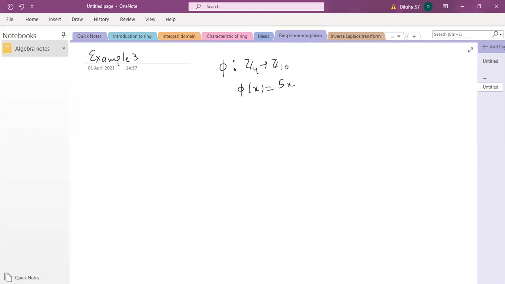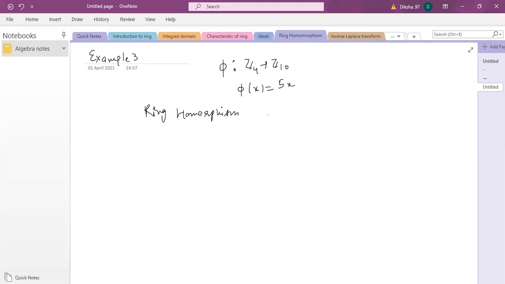You can choose your own number to multiply with and later on verify whether that is a ring homomorphism or not. But say I define like this. So in this case, suppose now we need to verify that this is a ring homomorphism. We want to check whether this is a ring homomorphism or not.